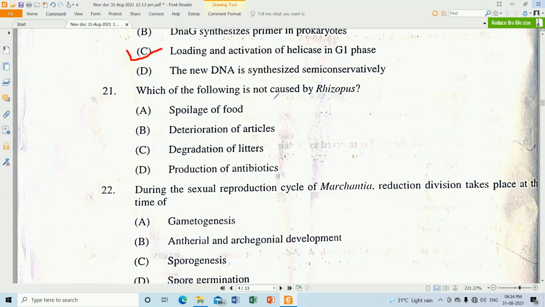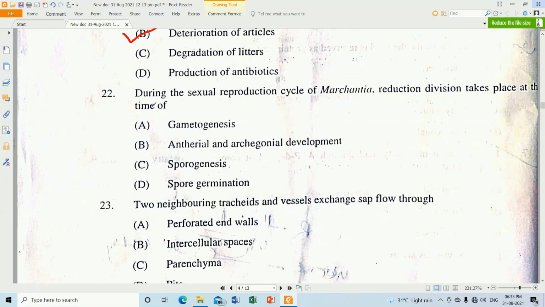Question number 21. Which of the following is not caused by rhizopus? So that will be your deterioration of your articles. So spoilage of food, degradation of litters, and production of antibiotics will be by your rhizopus. So during sexual reproduction cycle of Marchantia, the reduction division takes place at the time of sporogenesis. During the formation of spore, you will get the sporogenesis.